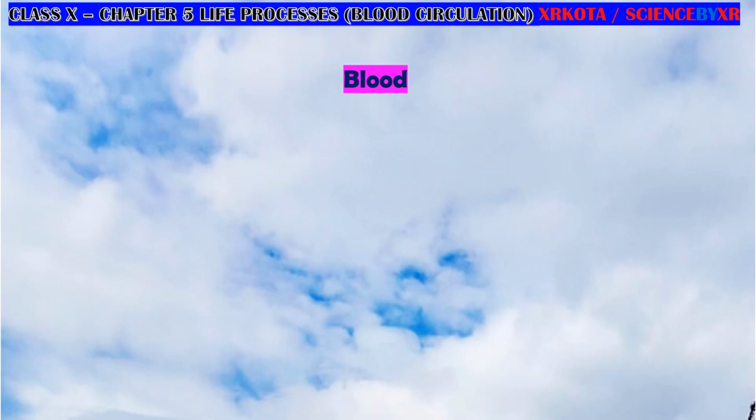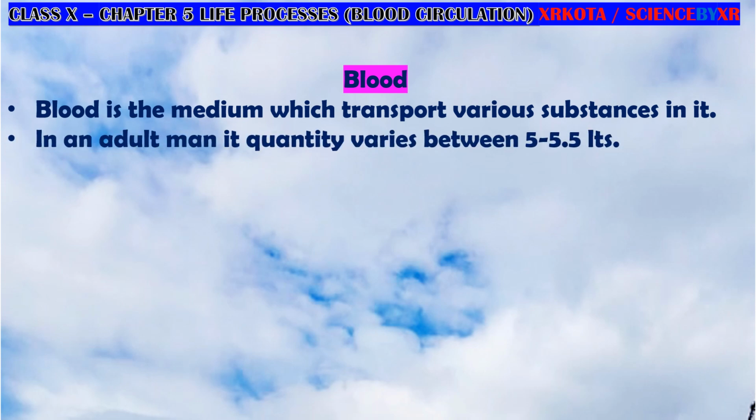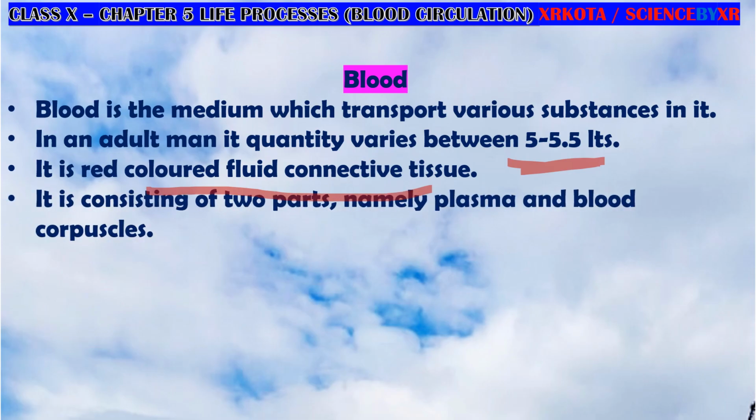Now let us talk about blood. The blood is the medium of transport of various substances. The blood in an adult human being is around 5 to 5.5 liters. It is a connective tissue because it is connecting the entire body. It consists of two parts, namely plasma and the blood cells. So the blood has two major components.